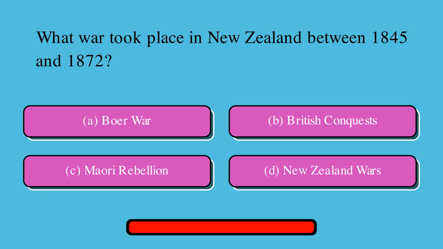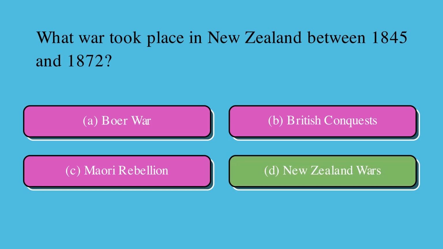Which war took place in New Zealand between 1845 and 1872? Is it A. Boer War, or B. British Conquests, or C. Maori Rebellion, or D. New Zealand Wars? Correct answer is D. New Zealand Wars.